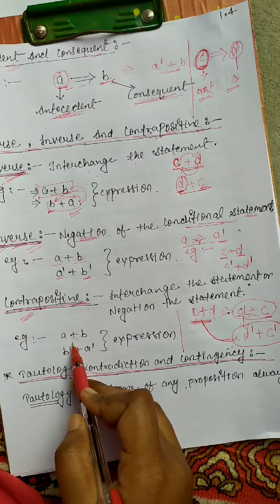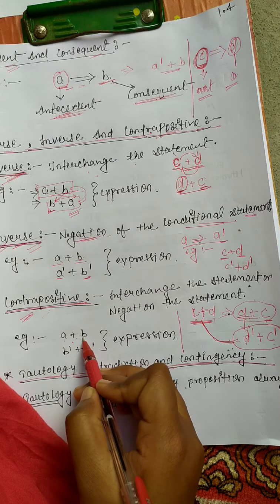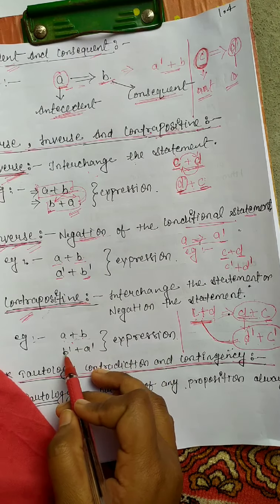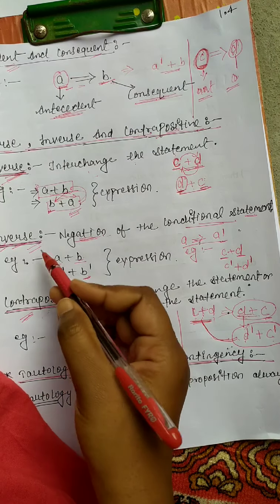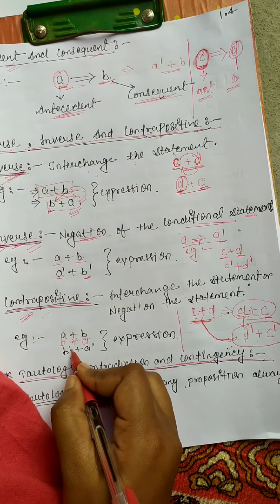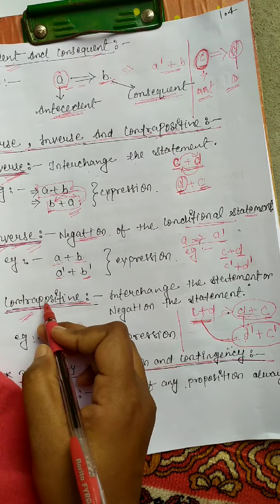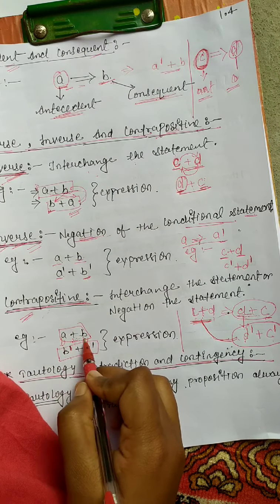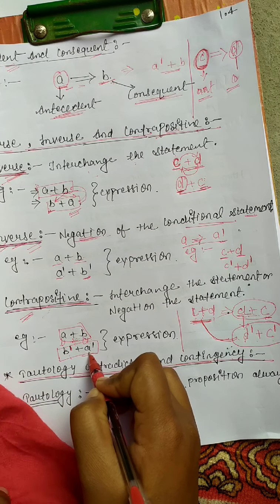Here is another example, A plus B. Firstly we converse the value, that is, the output is B plus A. Then inverse the value. Inverse means put B dash and A dash. This is the contrapositive of A plus B. The contrapositive of A plus B is B dash plus A dash.